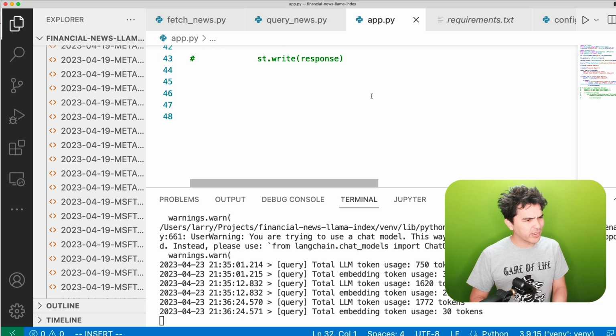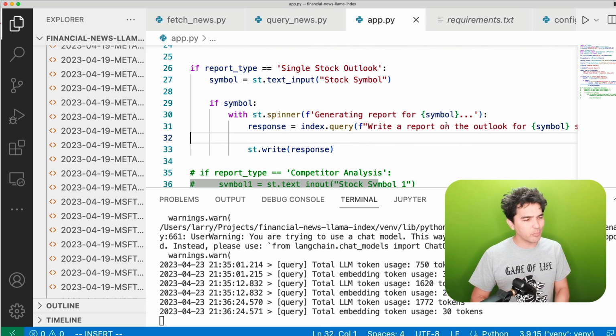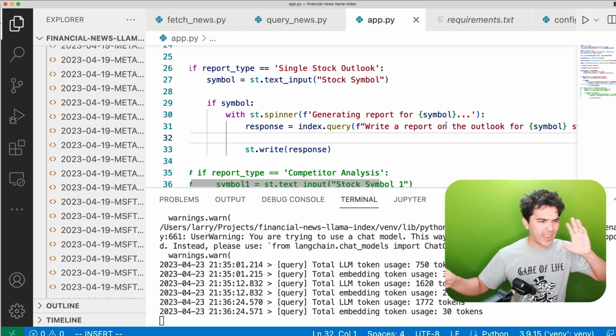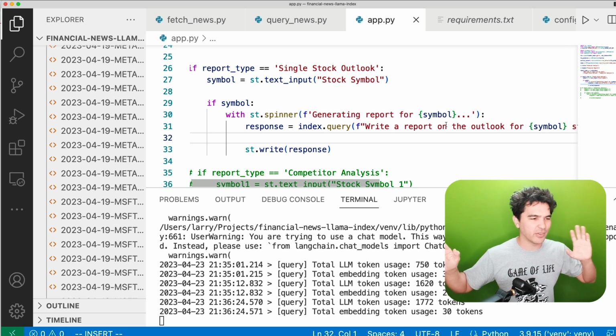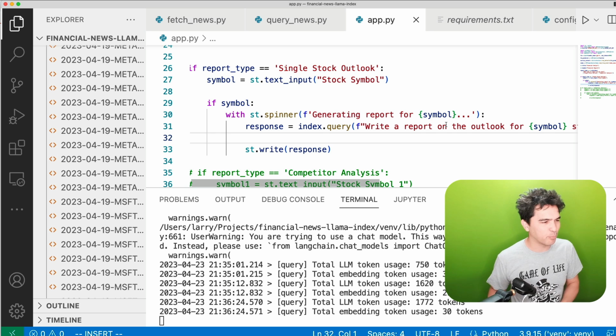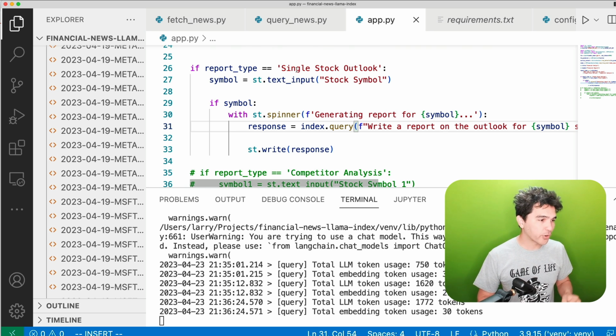So about what we would expect, and you can experiment with this prompt to make it more sophisticated and make this report even more detailed and a bit better. I left it pretty generic at this point because I want you to customize it and do what you want. All right, that's report type number 1.